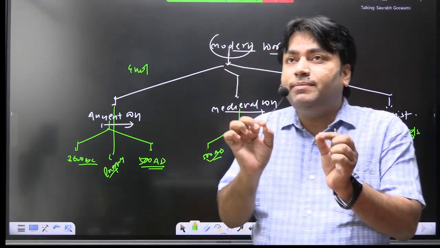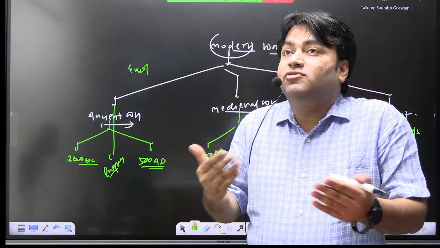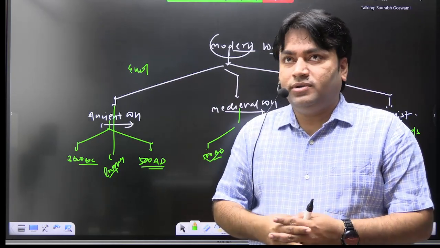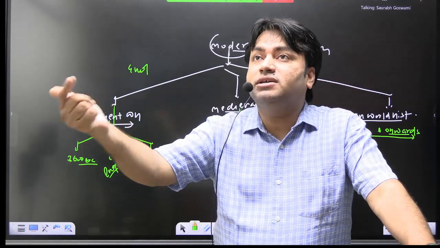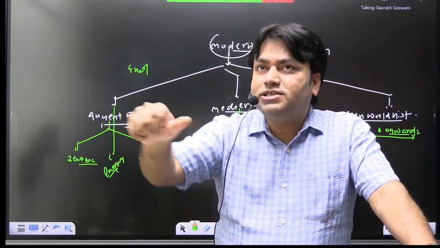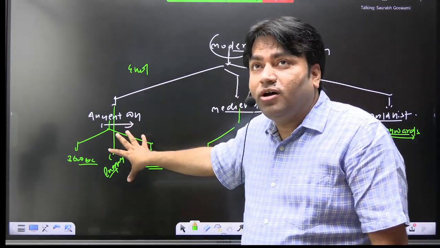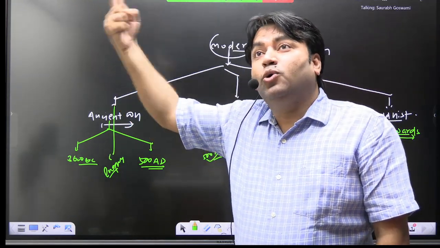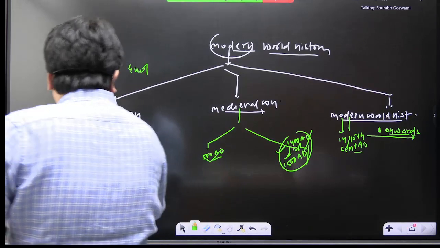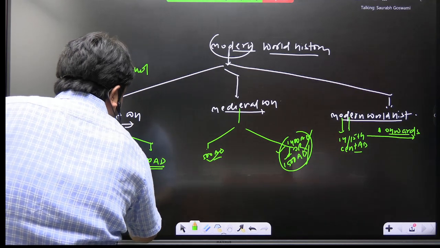It means the elements of medievalism were absent. Feudalism was not in its dominant form. There was monarchy, there was an aristocratic system, but this aristocratic system was progressive, right? So this phase in European history is called the golden age of world history. Here we see the concept of the golden age.